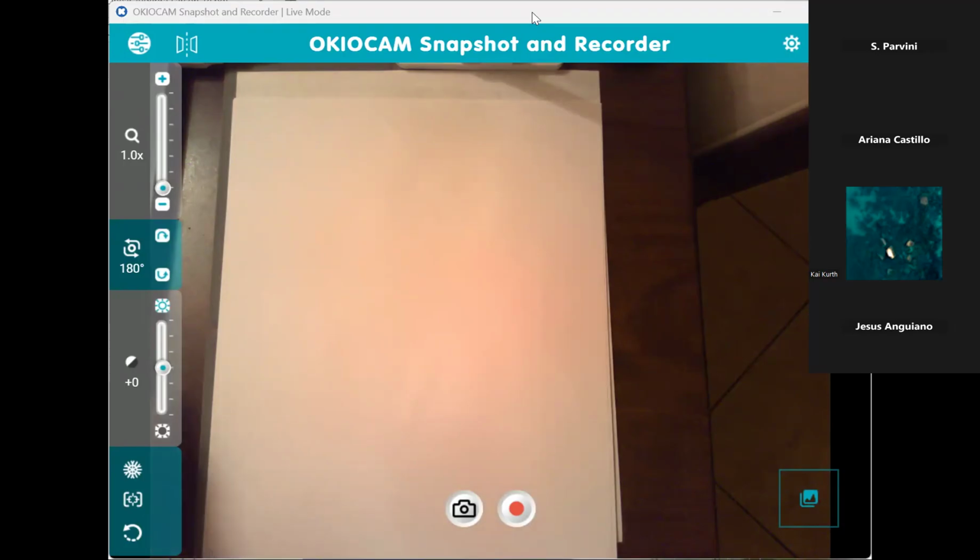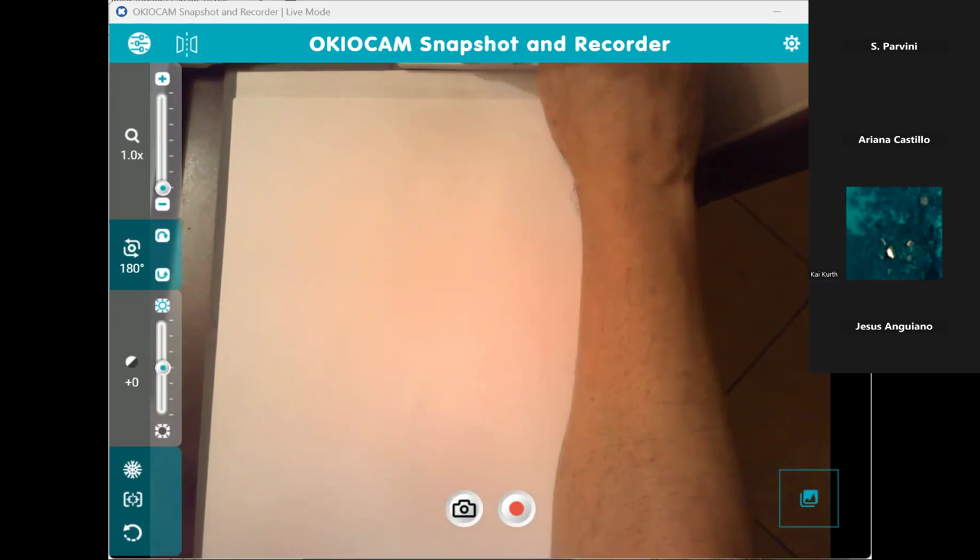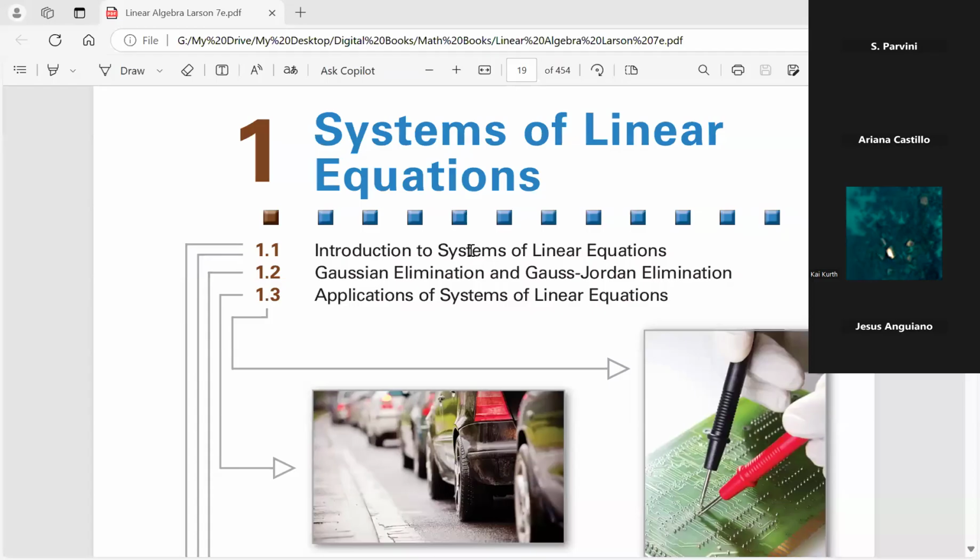And I'm going to now switch. Let me stop my share here with this one, and I'm going to change and share something else with you. I'm going to actually share the book with you now. All right, so hopefully, again, everybody now can see this is a page of the book.